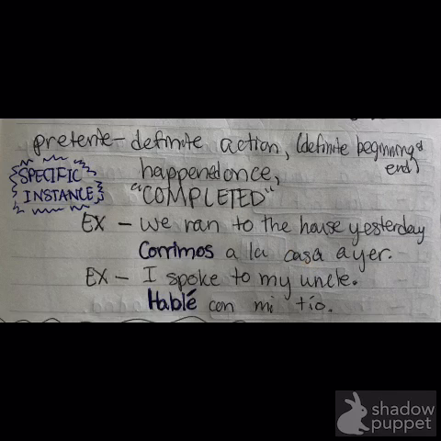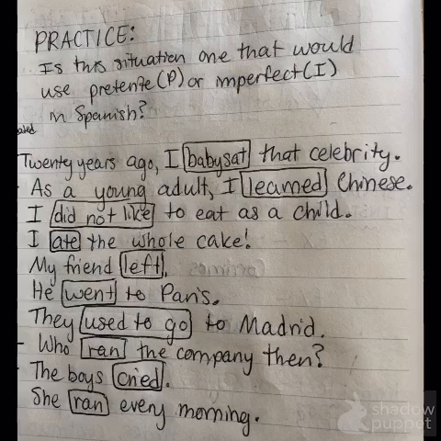So you can use the preterite and the imperfect in the same sentence, such as, while I was eating a sandwich, I heard a little girl say hello. Or as I was saying before, as I was walking home, or as I was running around, something happened. So while I was walking home, I met a new friend. Something was going on, and then suddenly something else happened. And of course, the thing that was going on would be the imperfect, while the thing that happened suddenly would be the preterite.